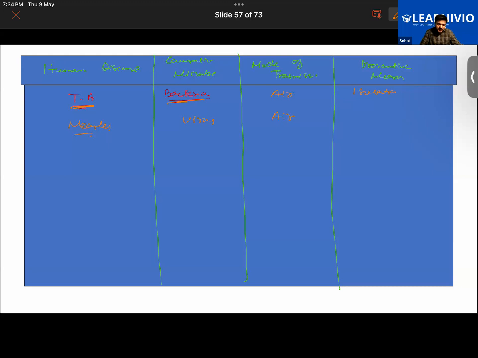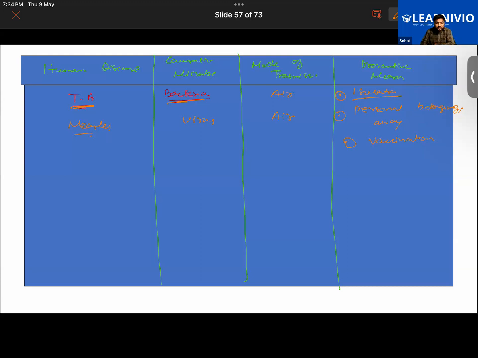Again, see, preventive measures in all these diseases which I'm going to discuss are going to be almost the same. It would be either to keep the person in isolation, keep their personal belongings away. Another thing you would be doing is providing them with vaccination. Vaccination will be done only for those diseases that are caused by a virus. Keep that in mind. Okay.